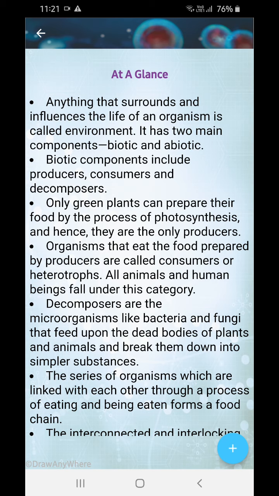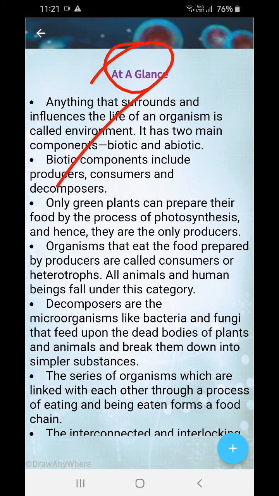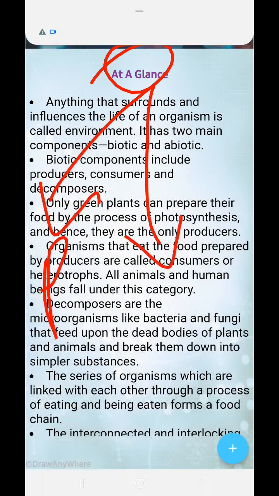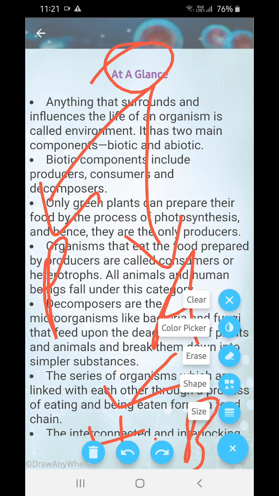Now some of you might be thinking that human beings are a separate group of organisms. No, organisms are divided into only two types: plants and animals. And human being is an animal. Okay, human being is an animal.